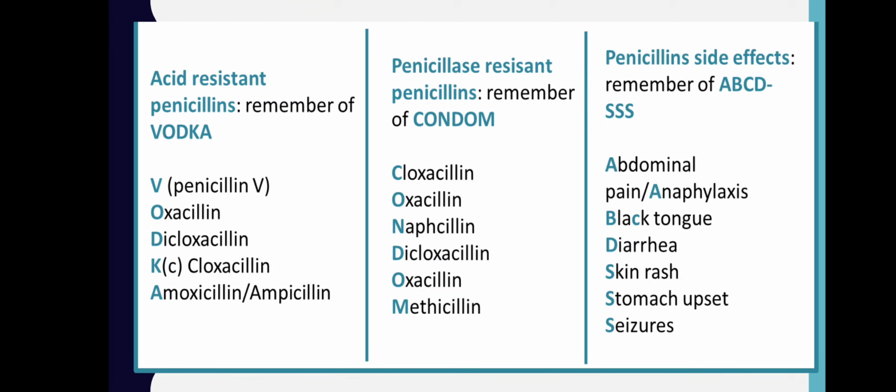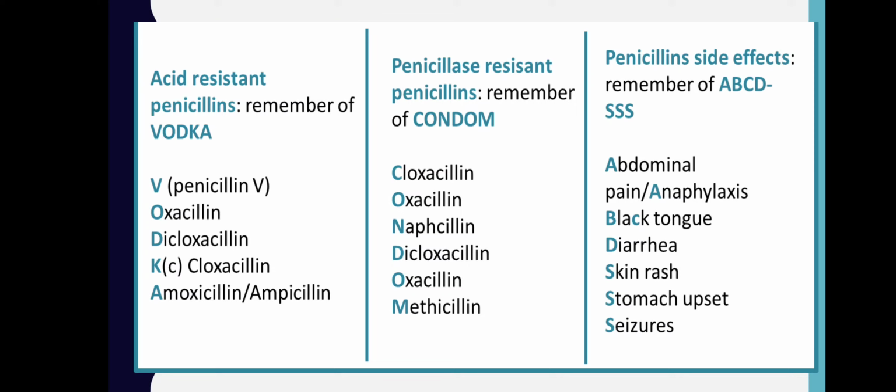These are the examples or mnemonics of the penicillins. Acid resistant penicillins, you can remember from VODKA: V, penicillin V; O, oxacillin; D, dicloxacillin; K, cloxacillin, because it has the sound of C or K; amoxicillin, ampicillin. Penicillinase resistant penicillins, remember CONDOM: C, cloxacillin; O, oxacillin; N, nafcillin; D, dicloxacillin; O, oxacillin; and M, methicillin.